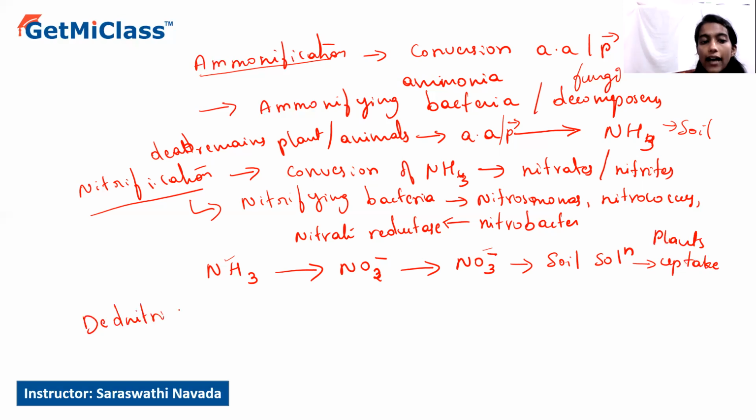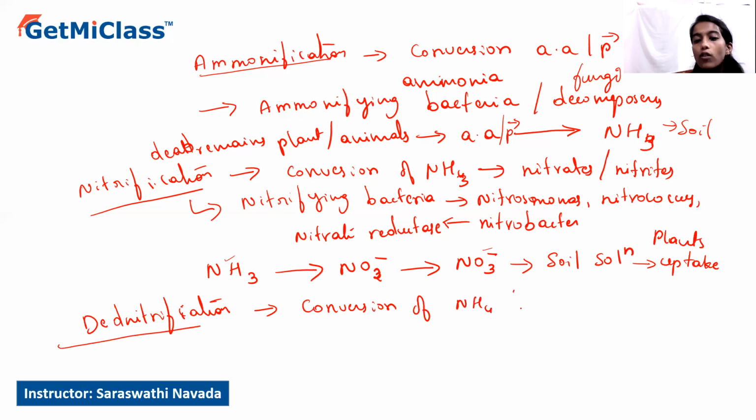So denitrification is the process of conversion of ammonia or nitrates into atmospheric nitrogen, and it is favored by the denitrifying bacteria.